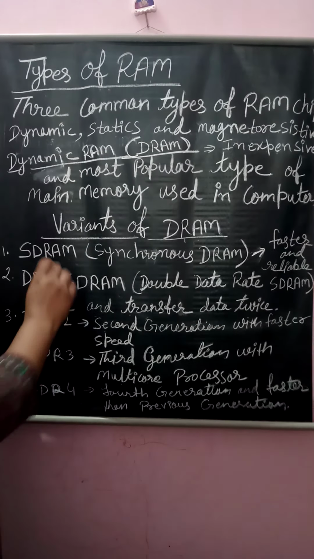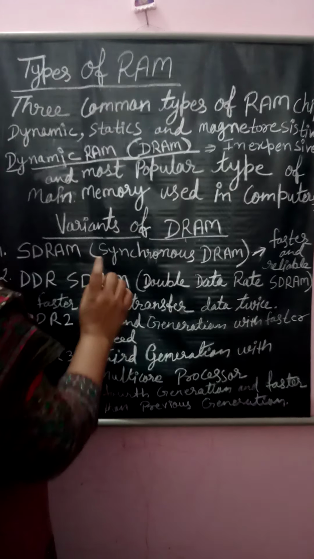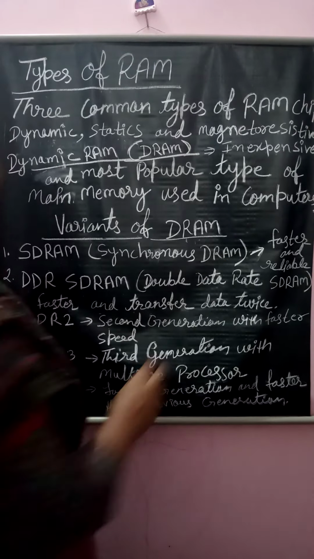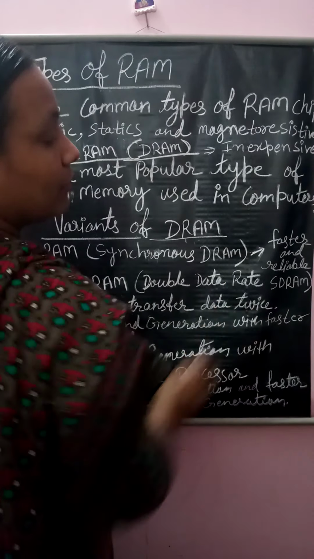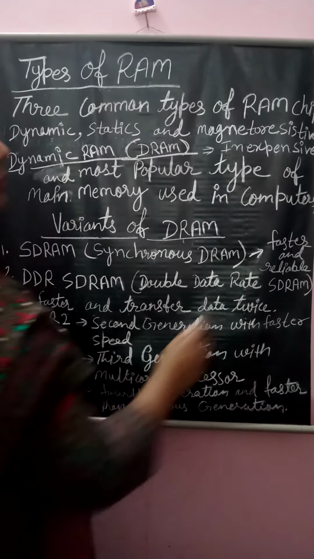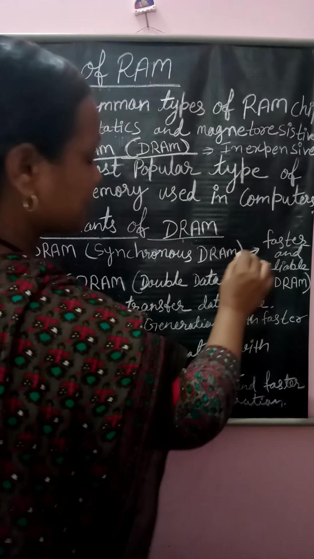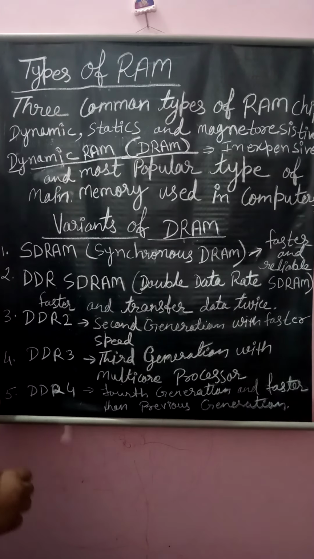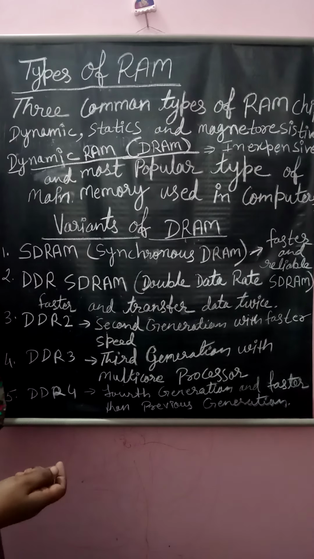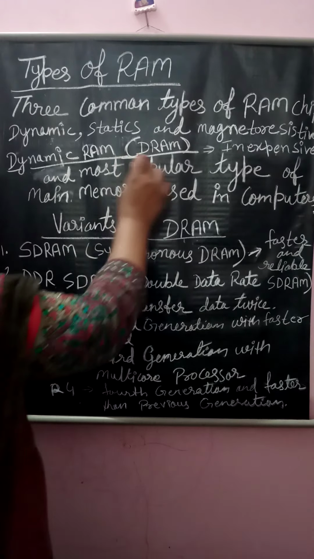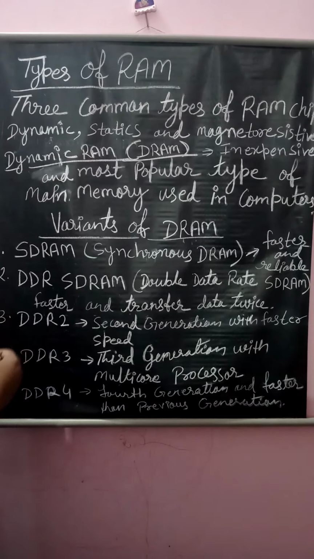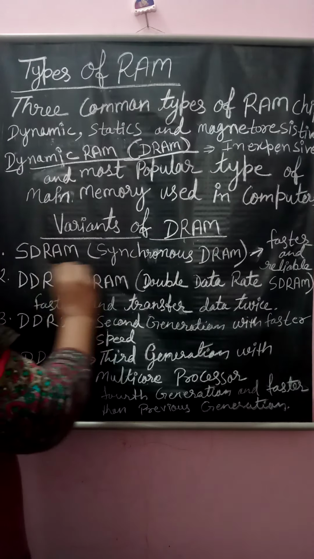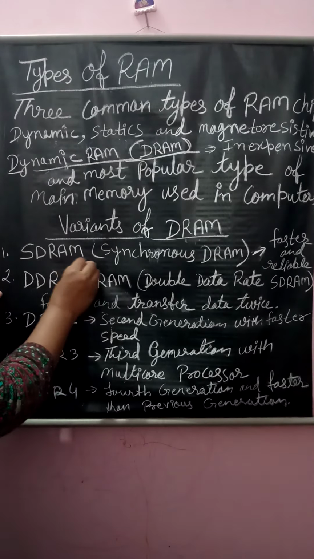So first one is SDRAM, meaning synchronous DRAM. What is the quality of this RAM? The quality of the synchronous RAM is that it is faster and reliable. More faster and reliable means compared with whom? With DRAM. Now the next is DDR SDRAM. SDRAM we already know, we studied it here.